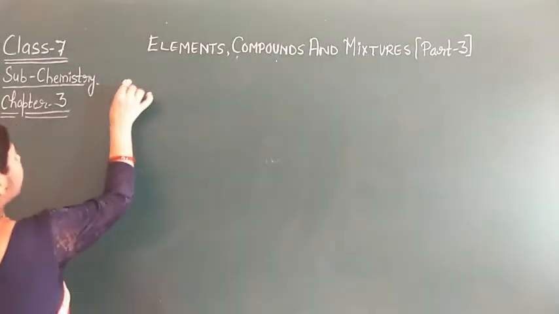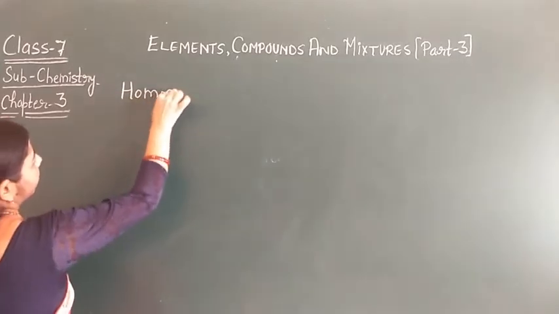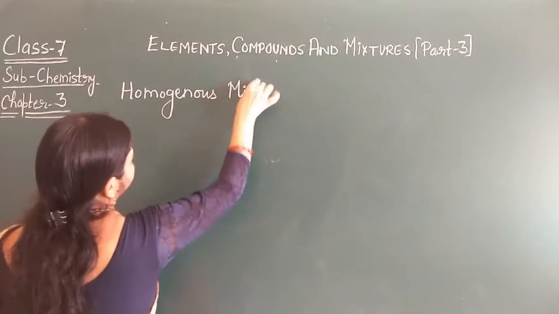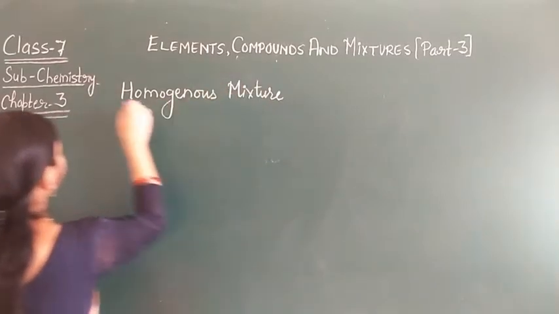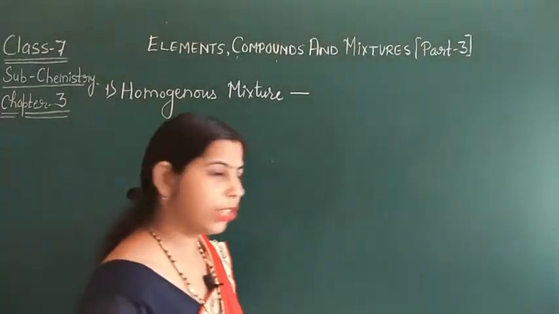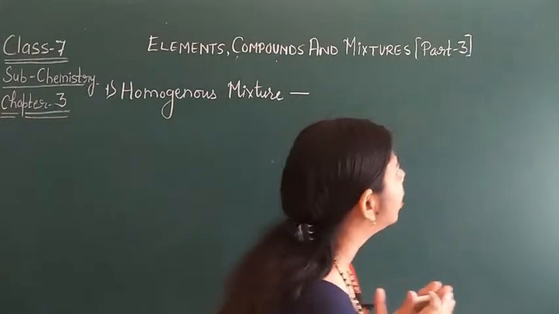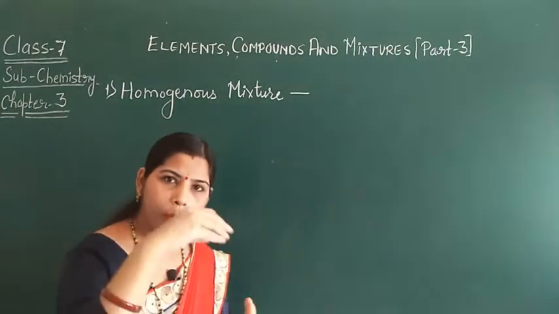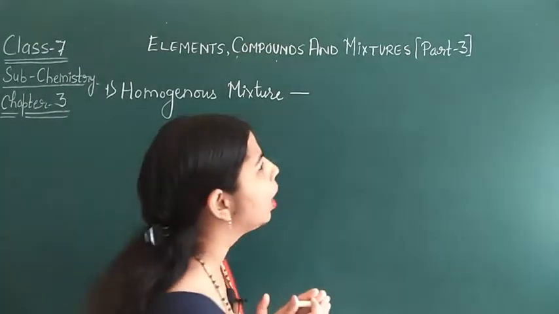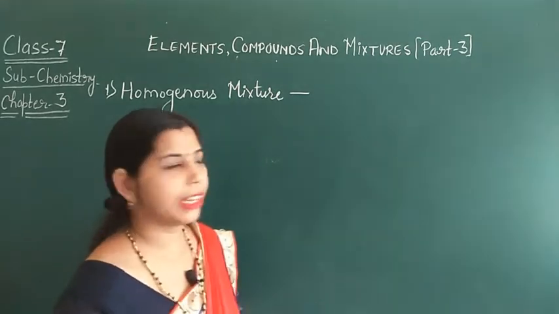First I will tell you about the homogeneous mixture. It is a type of mixture in which components are distributed uniformly throughout. That means whichever components form the mixture will be uniformly mixed throughout, and it is very difficult to separate them individually.